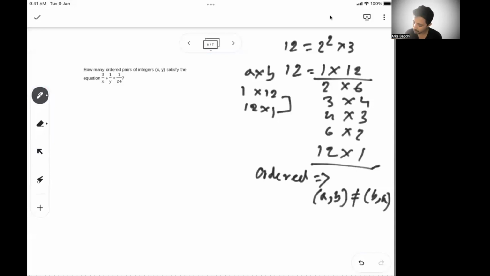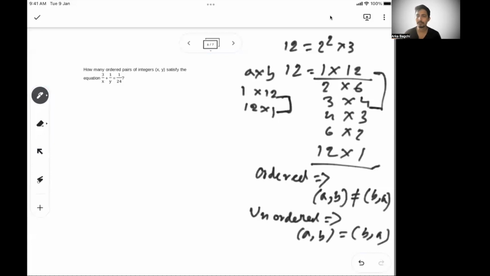When it comes to an unordered pair, we are saying (A, B) is the same as (B, A). So 1 and 12 and 12 and 1 are the same solution, and you can't differentiate between these two. In that case, you will have only 3 solutions: 1 and 12, 2 and 6, 3 and 4. It doesn't matter who takes what value. It's an unordered pair, so (1, 12) is the same as (12, 1). You cannot consider those two as separate solutions.